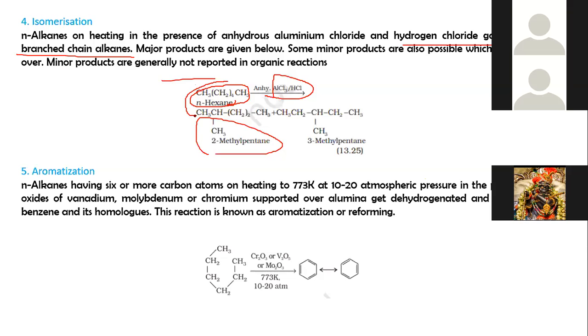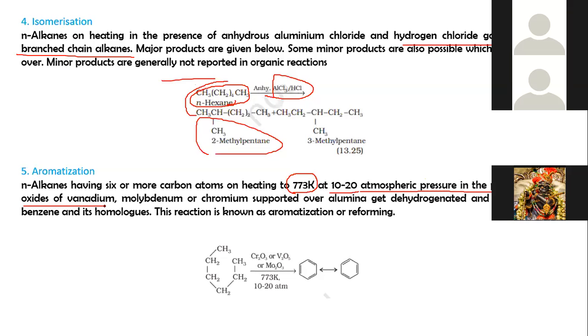Then some alkanes form an aromatic ring system, which is aromatization. n-Alkanes having six or more carbon atoms, on heating at 773 K at 10 to 20 atmospheric pressure in the presence of oxides of vanadium, molybdenum and chromium supported over alumina, get dehydrogenated and cyclized to benzene and its homologues.